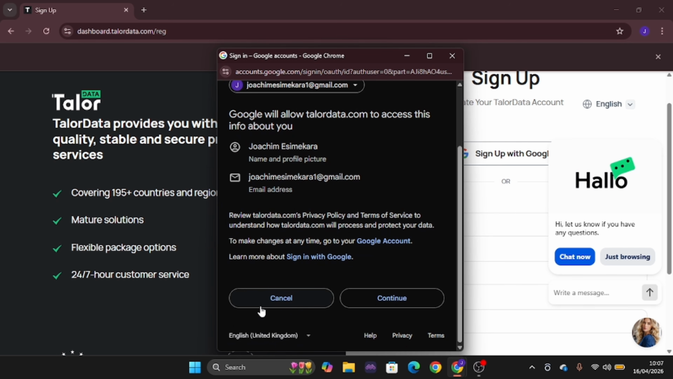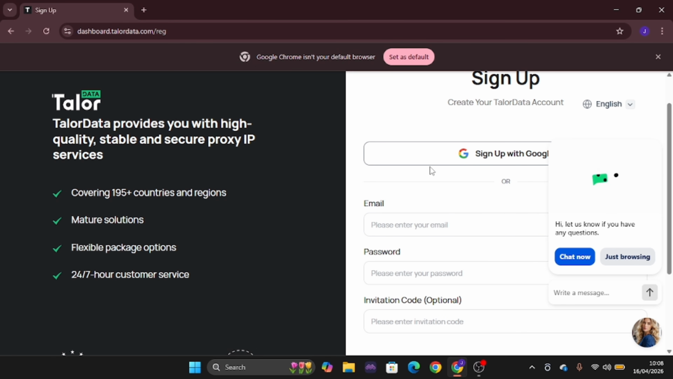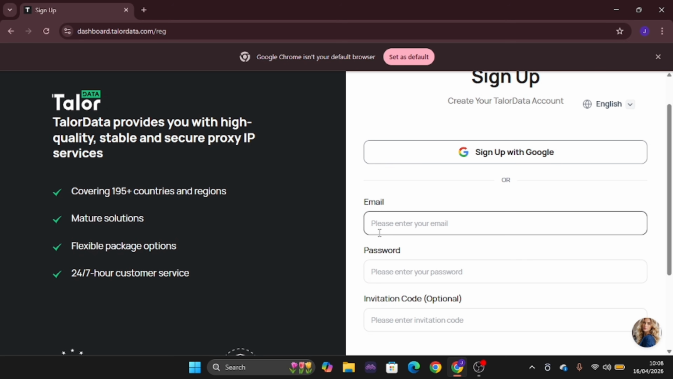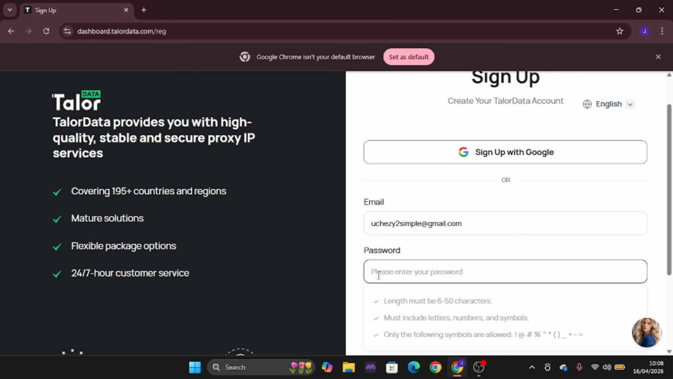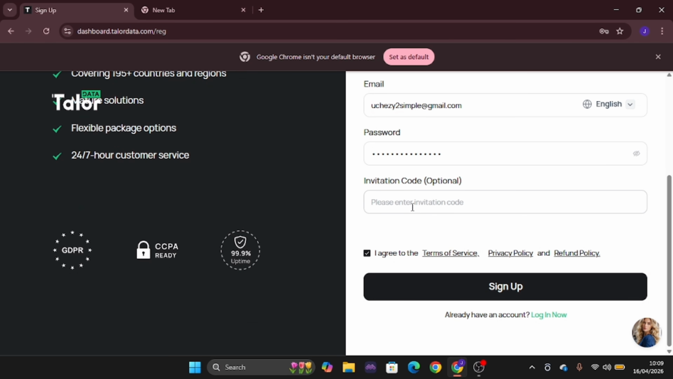Let me go ahead and decline this. Let me use a particular email for this account. Let's go straight to setting up an account and inputting details. You put in the email you want to use. I'm going to be walking you through this process so you can get started and start using this proxy as soon as possible. The moment you put in your email address, you then put in your password. I'm going to put in my password right here, and you're going to find a space where you can put a promo code.